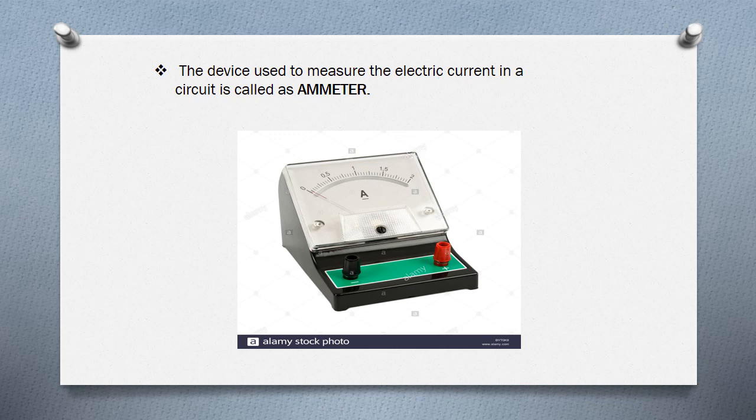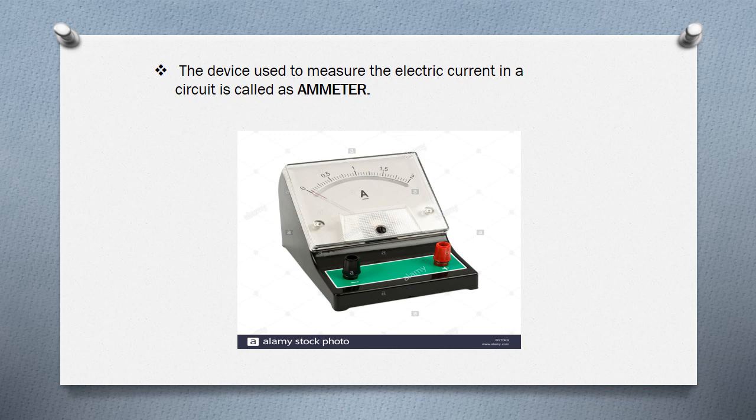See, in this picture you can observe the figure of an ammeter. The device used to measure the electric current in a circuit is called an ammeter. In this picture you can clearly observe the ammeter. It has two terminals, one is the negative terminal and the other is the positive terminal.